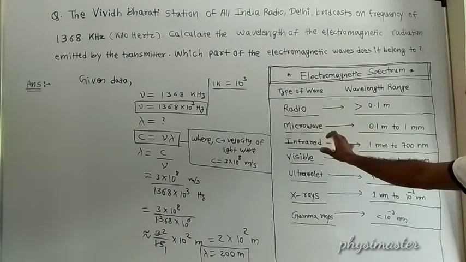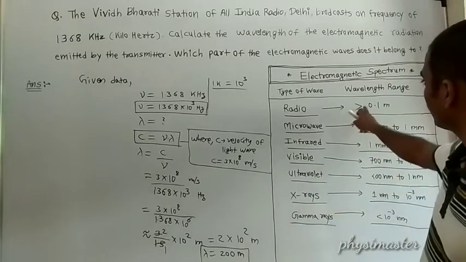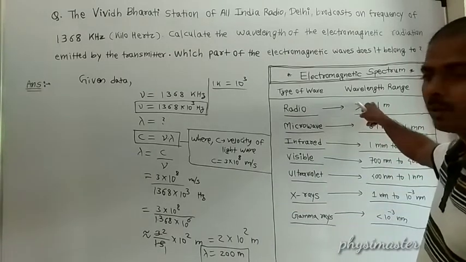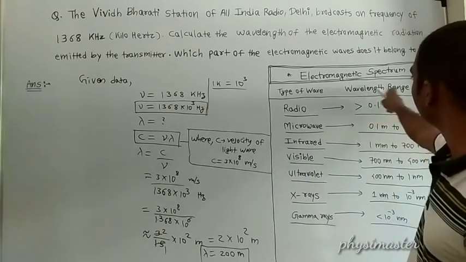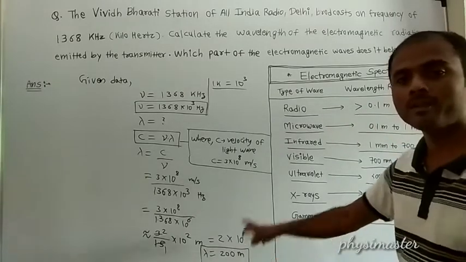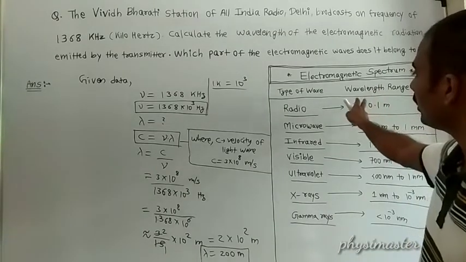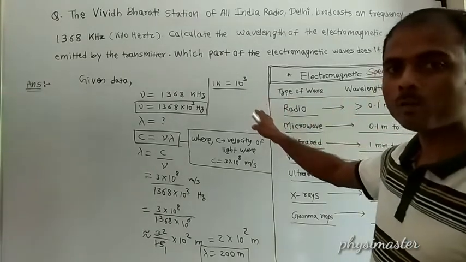Are you able to detect that this 200 meter is greater than 0.1 meter? 200 meter is greater than 0.1 meter, so this wavelength range belongs to radio waves.